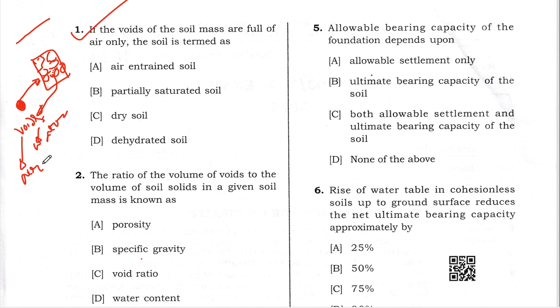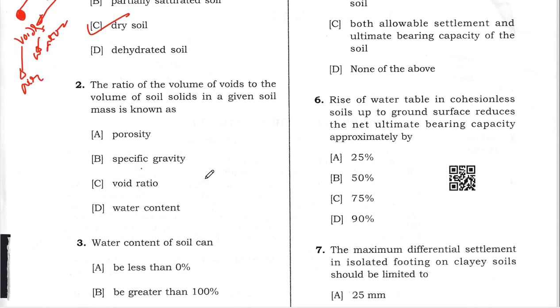If all the voids are filled with air, then that type of soil is known as dry soil. That means there is no water inside the soil, right? So option C is correct, that is the dry soil. And if all the voids are filled with water, then our answer will be saturated soil. If the voids are partly filled with water and partly with air, then we consider it a partly saturated soil, isn't it? So for question number one, option C will be the correct answer.